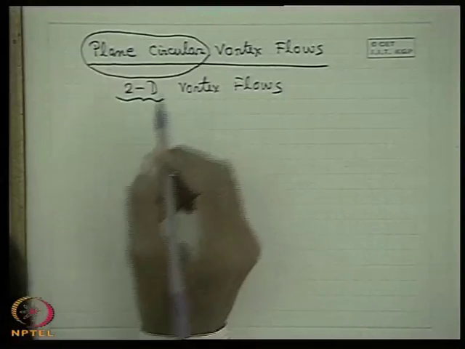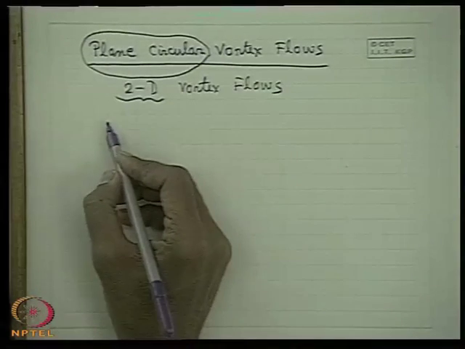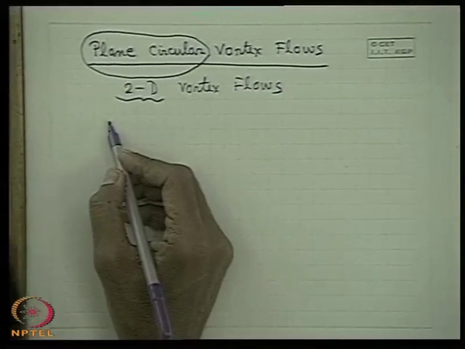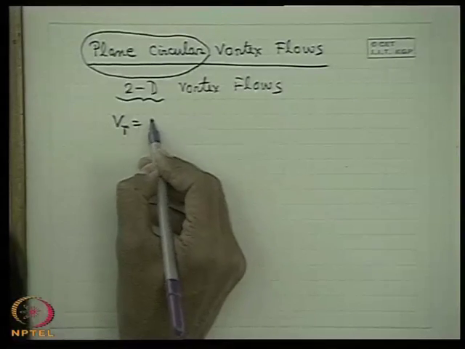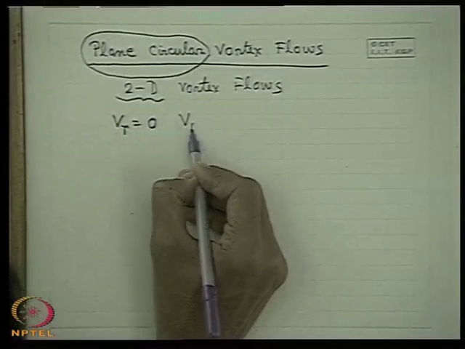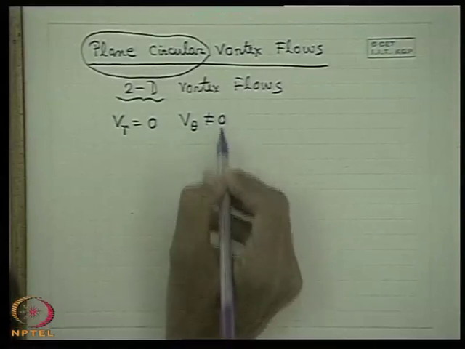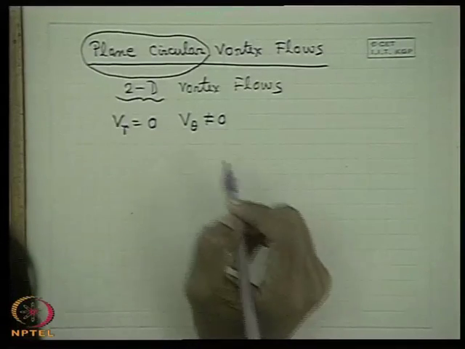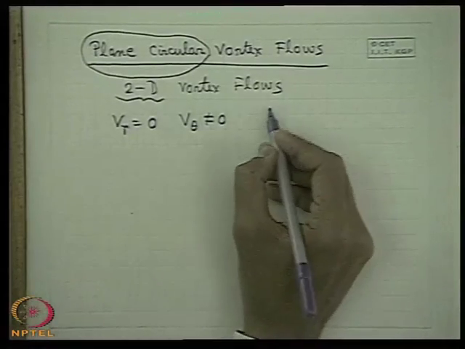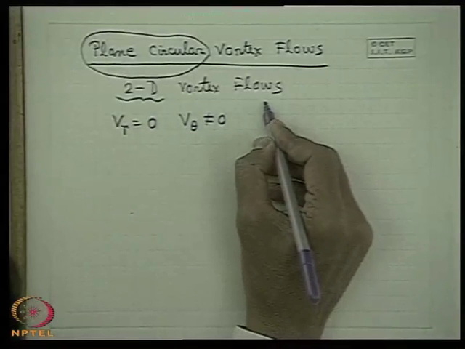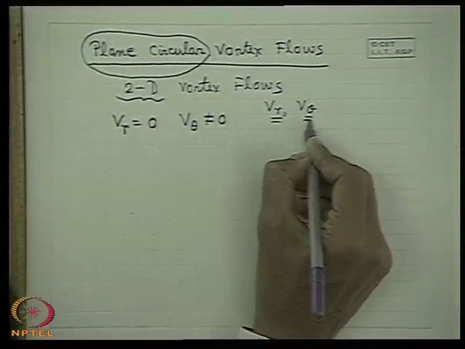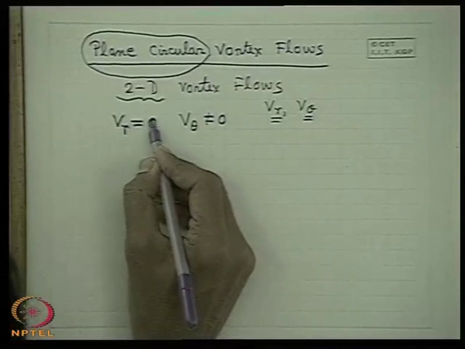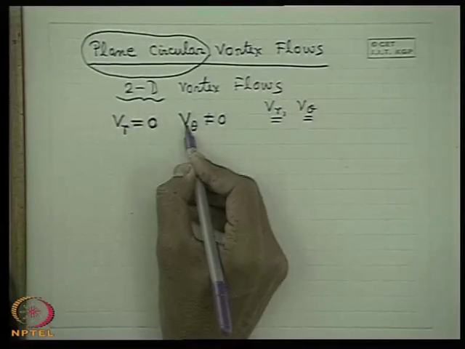These are flows where, as the first line of definition, in a polar coordinate system the velocity field can be represented like that. That means no radial velocity, only tangential velocity. That means a two-dimensional flow field described with respect to a polar coordinate system has velocity components Vr and V theta. There is no radial velocity, but it has only tangential velocity.